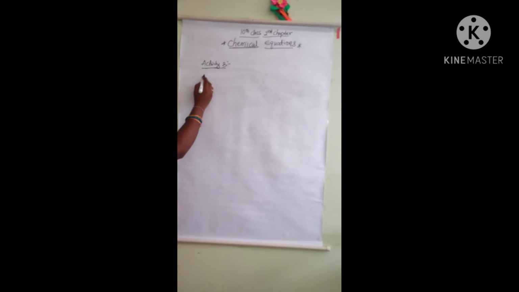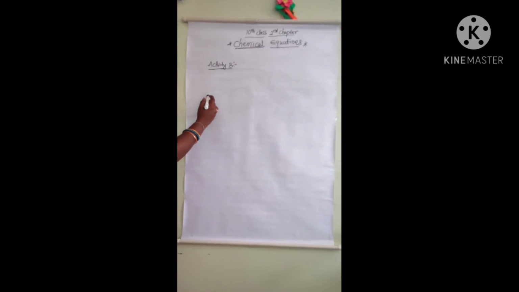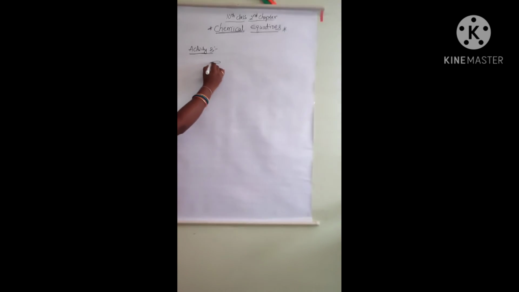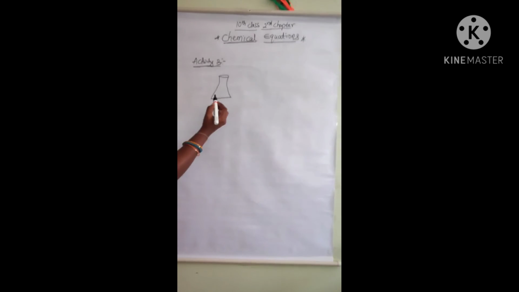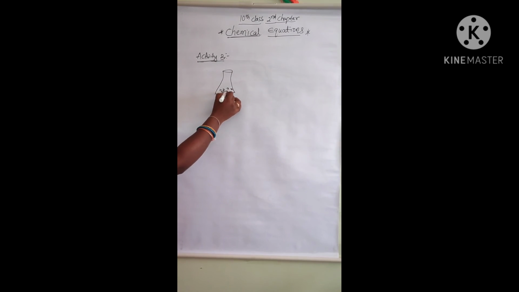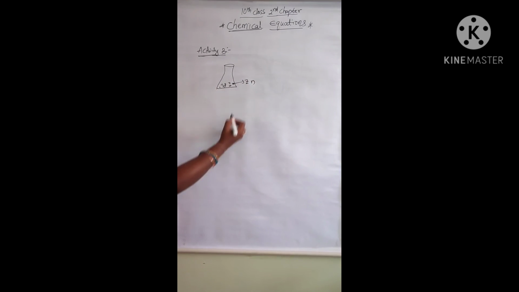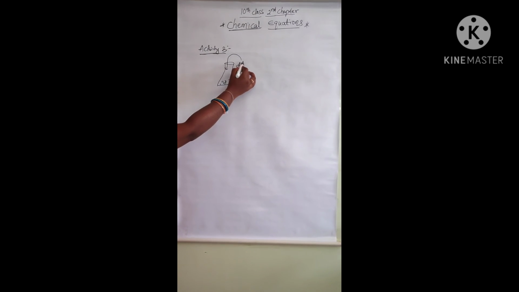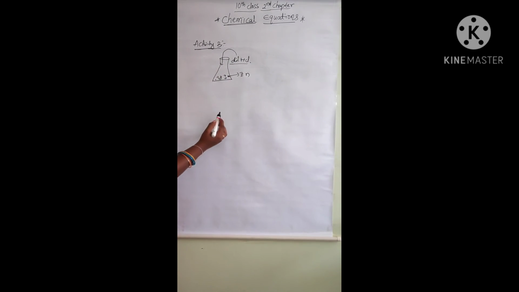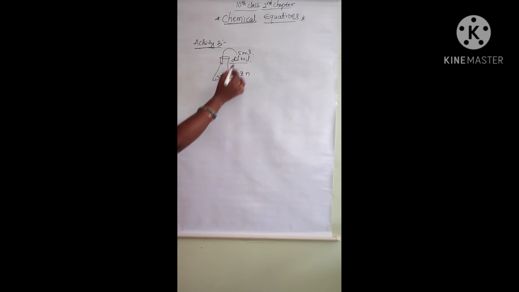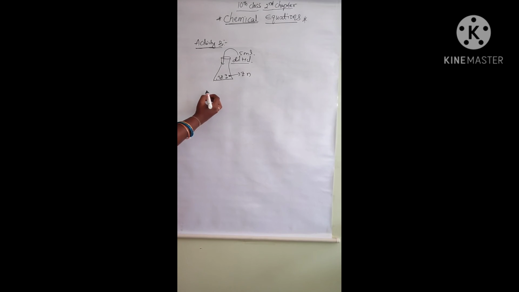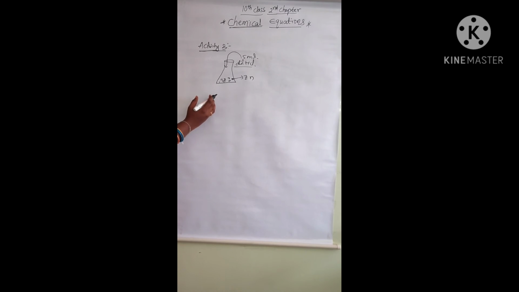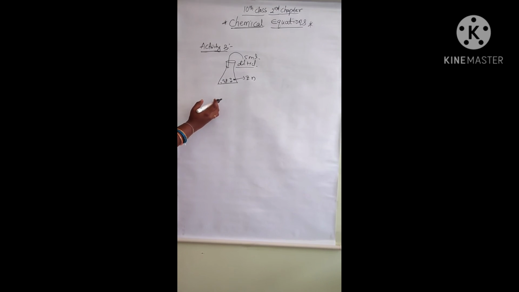Okay. Let me take another activity. Activity 3: take a few zinc granules in a conical flask. What are zinc granules? We add 5 ml of diluted HCl to the zinc granules in the conical flask. Observe the change in the conical flask. What changes do you observe?